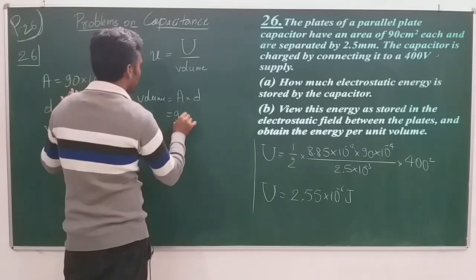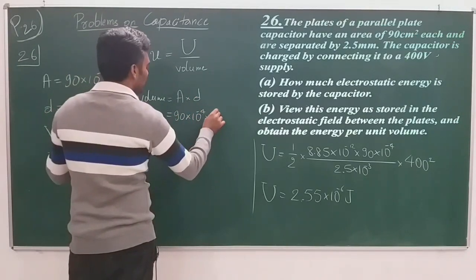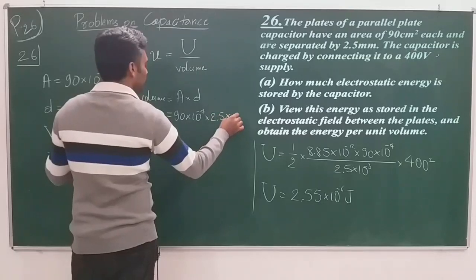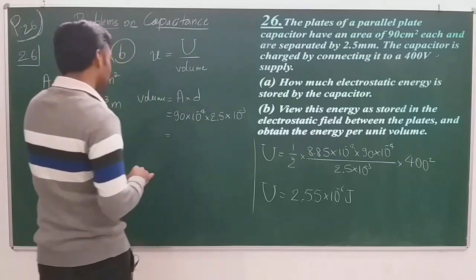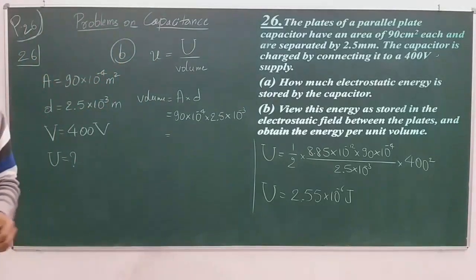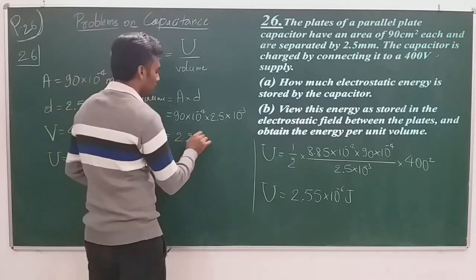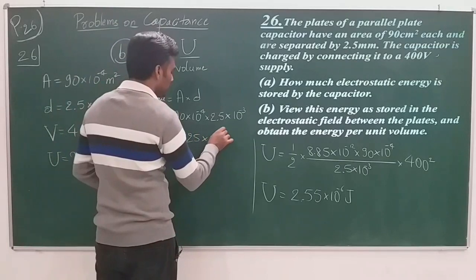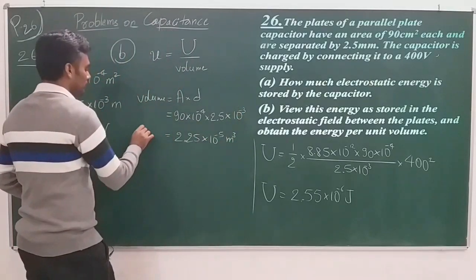Area of the plates is 90 into 10 to the power of minus 4. Distance between the plates is 2.5 into 10 to the power of minus 3, which then becomes equal to 2.25 into 10 to the power of minus 5 meter cube. Okay, this is the volume.